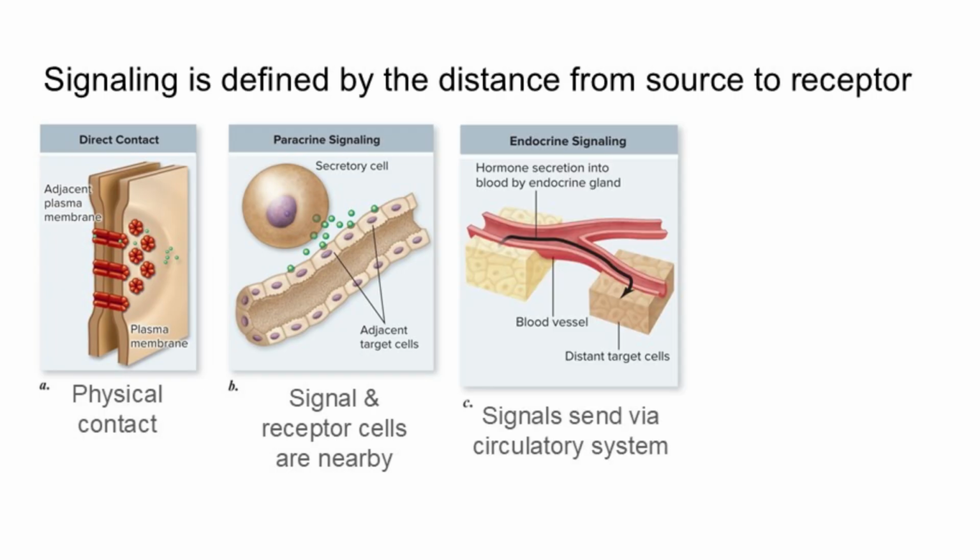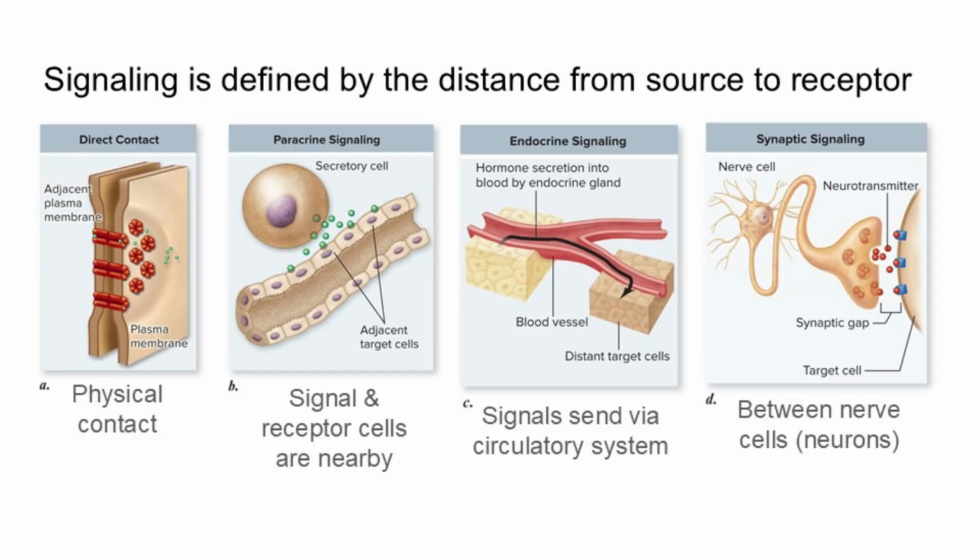Third, endocrine signaling is the only long-distance cell communication that we will discuss. Endocrine signaling involves ligands, specifically called hormones, that travel through the circulatory system to reach the target cells. Fourth, synaptic signaling, where the ligand, specifically called a neurotransmitter, passes from the nerve cell through a gap between the nerve cell and the target cell. So let's take a closer look.